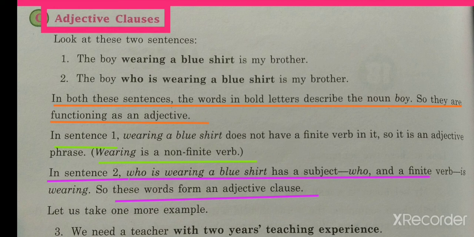Now in this sentence, who is wearing a blue shirt is a clause because it has a subject, that is who, and a finite verb, that is wearing. So it is a clause, and as it is used to tell the quality, it is an adjective clause. The words which are used in a sentence as a clause to tell the quality are known as adjective clause.